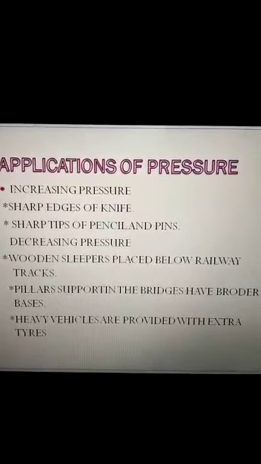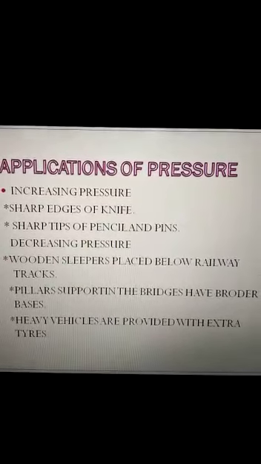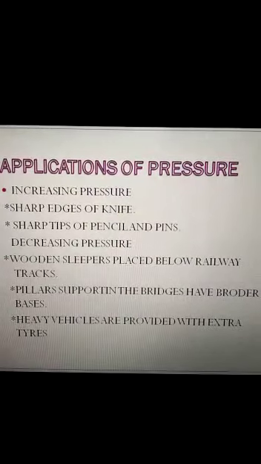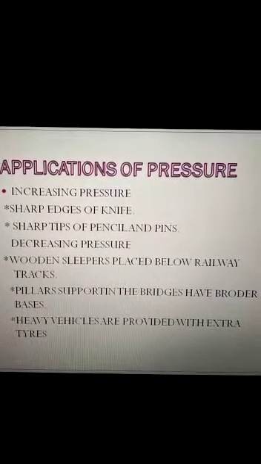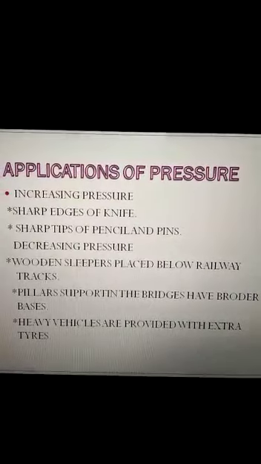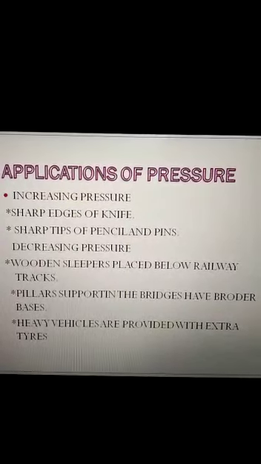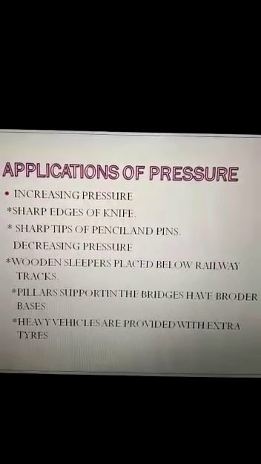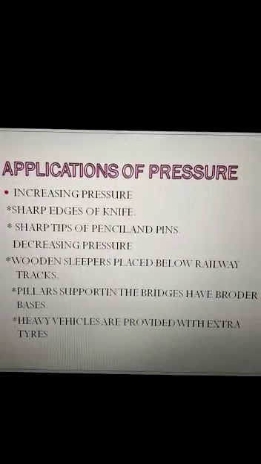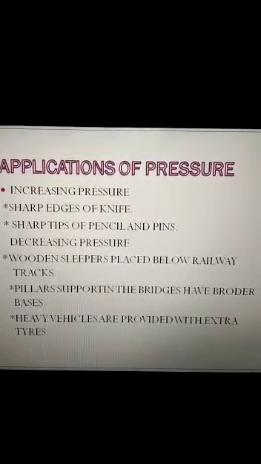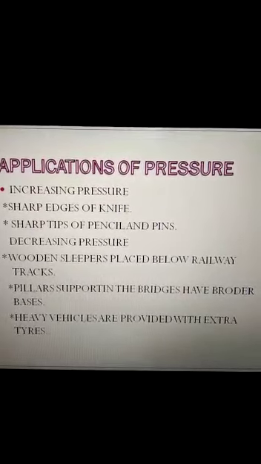Now decreasing pressure. You must have seen while traveling by train that wooden sleepers are placed just below the railway tracks. Why? The weight of the train is too heavy, and those trains are running on the small tracks.